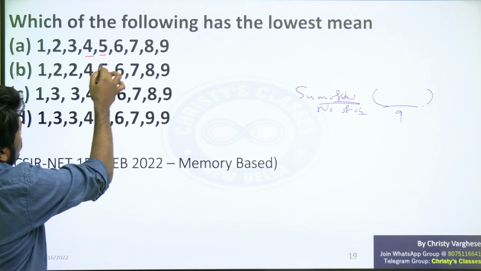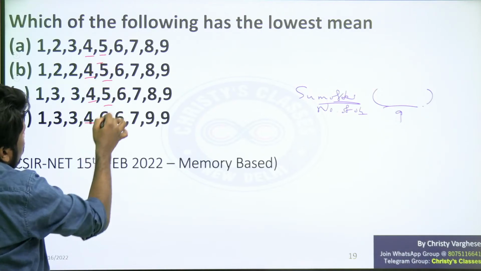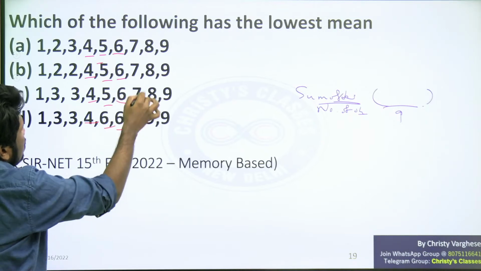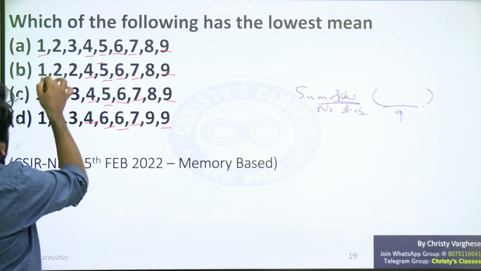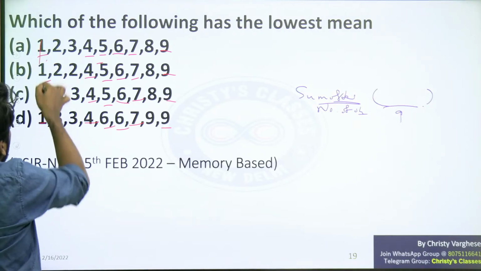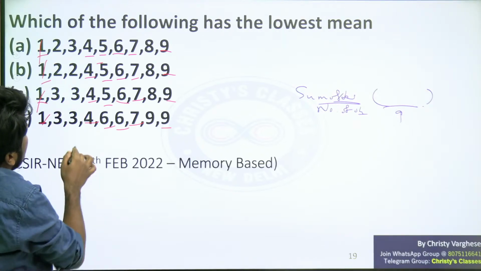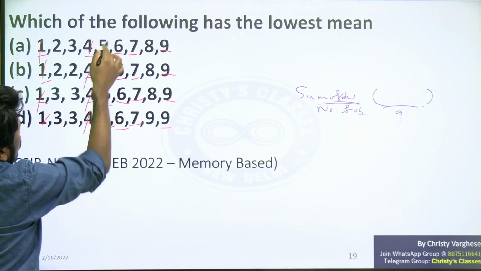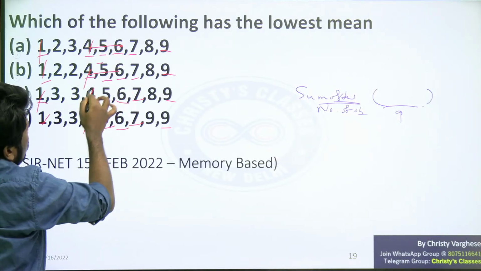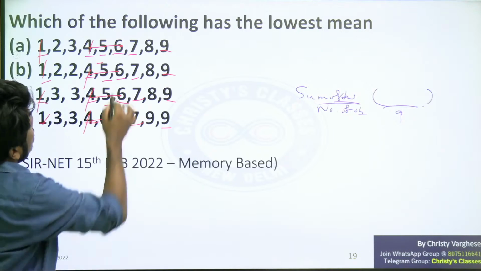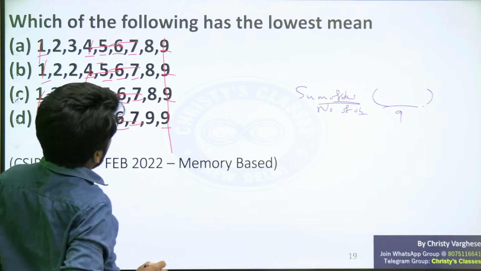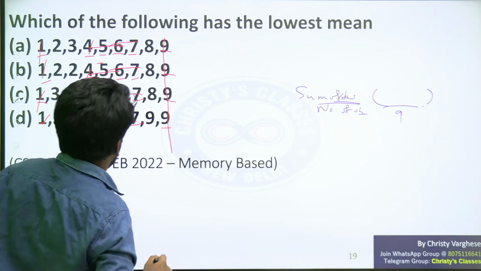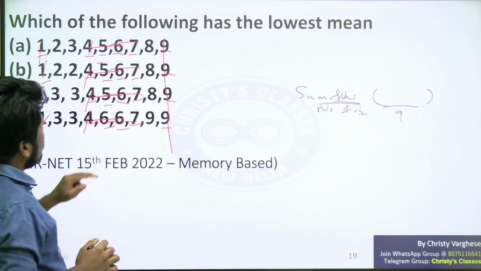4 is common. 4, 4, 4, 4, 5, 5, 5, 5, 6, 6, 6, 6, 7, 7, 7, 7, 9, 9, 9, 9, 1, 1, 1, 1. The common numbers are not going to change the comparison at all, so delete them. 7 also we can delete, 9 also we can delete. Here 8, 8, 8, 9 is there. So this 9 is actually different from 8.